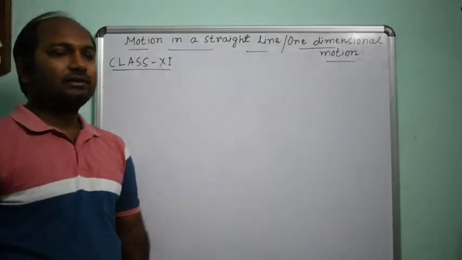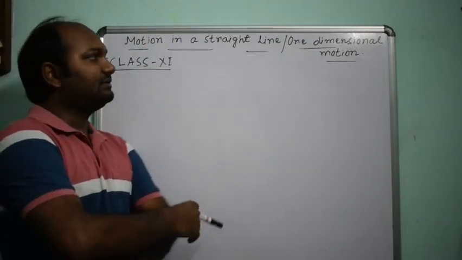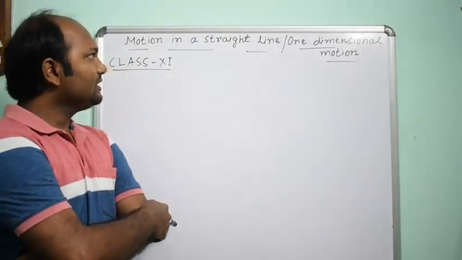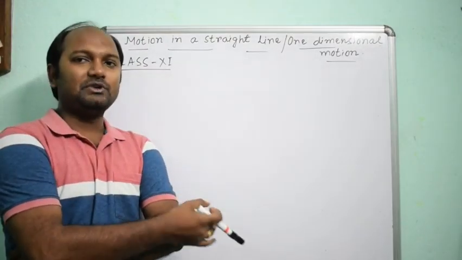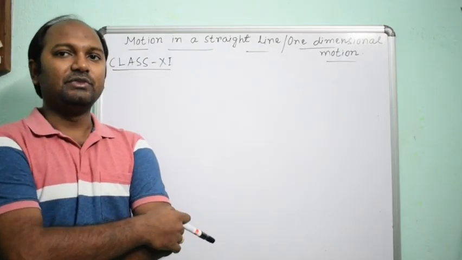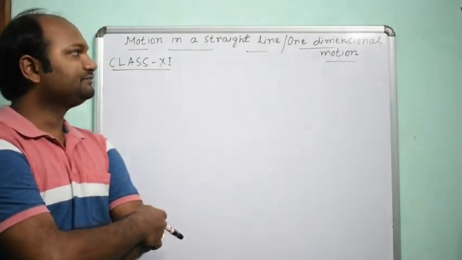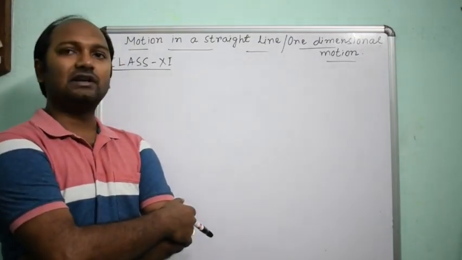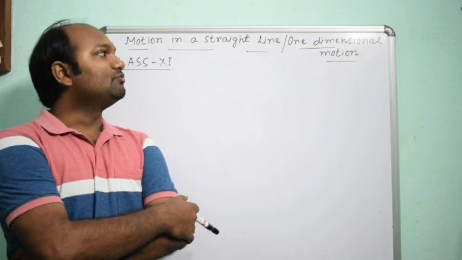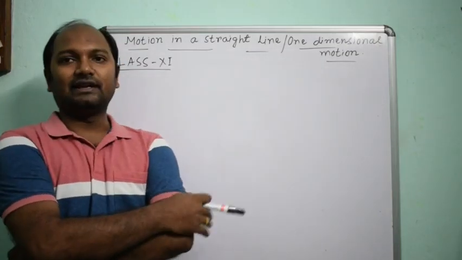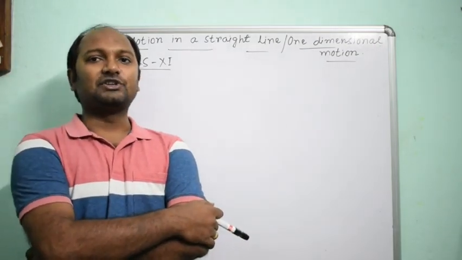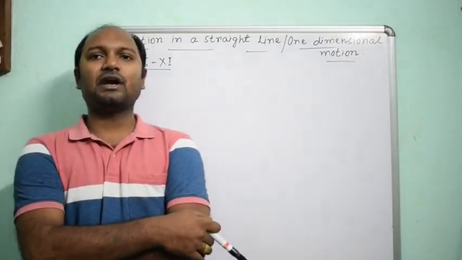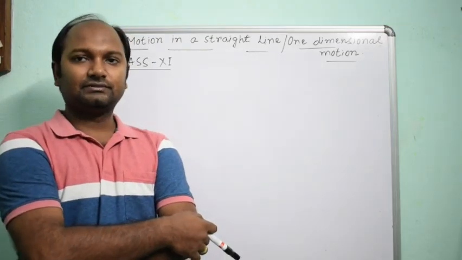The chapter is motion in a straight line or one-dimensional motion. So what does it mean? When a body moves in a straight path, then its motion is known as straight line motion or one-dimensional motion. To know this chapter, first we have to know what is rest.